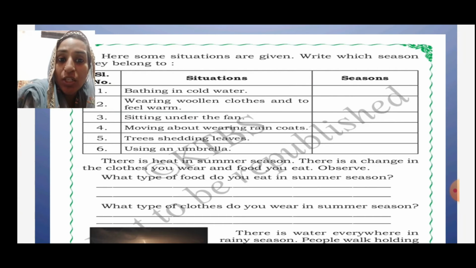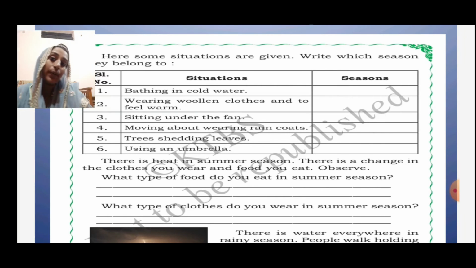There is a change in the clothes you wear and the food you eat, right? In the summer season you wear very light clothes, cotton clothes. In winter season you wear woolen clothes because you feel cold. Observe what type of food you eat in the summer season. In summer season you eat a lot of fruits, which contain a high level of glucose so that you can get energy. This kind of food you eat in the summer because of heat our body gets exhausted.